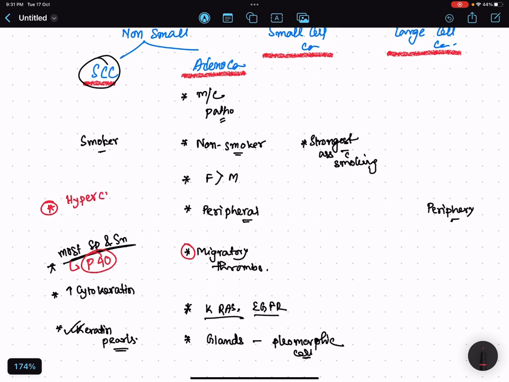Question asked, hypercalcemia. This is an association. What genes are involved here? P53 and retinoblastoma. These are the genes which are involved here.